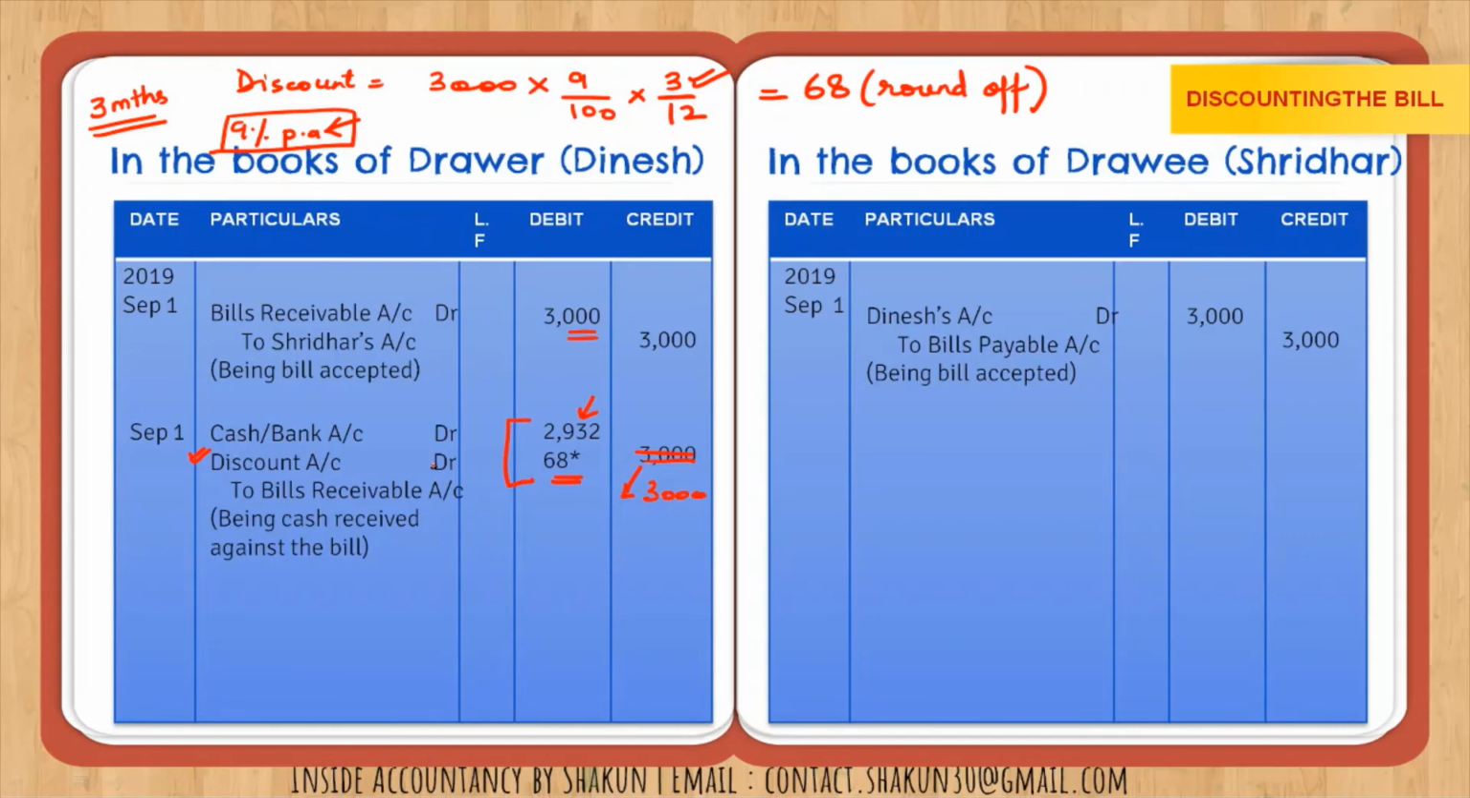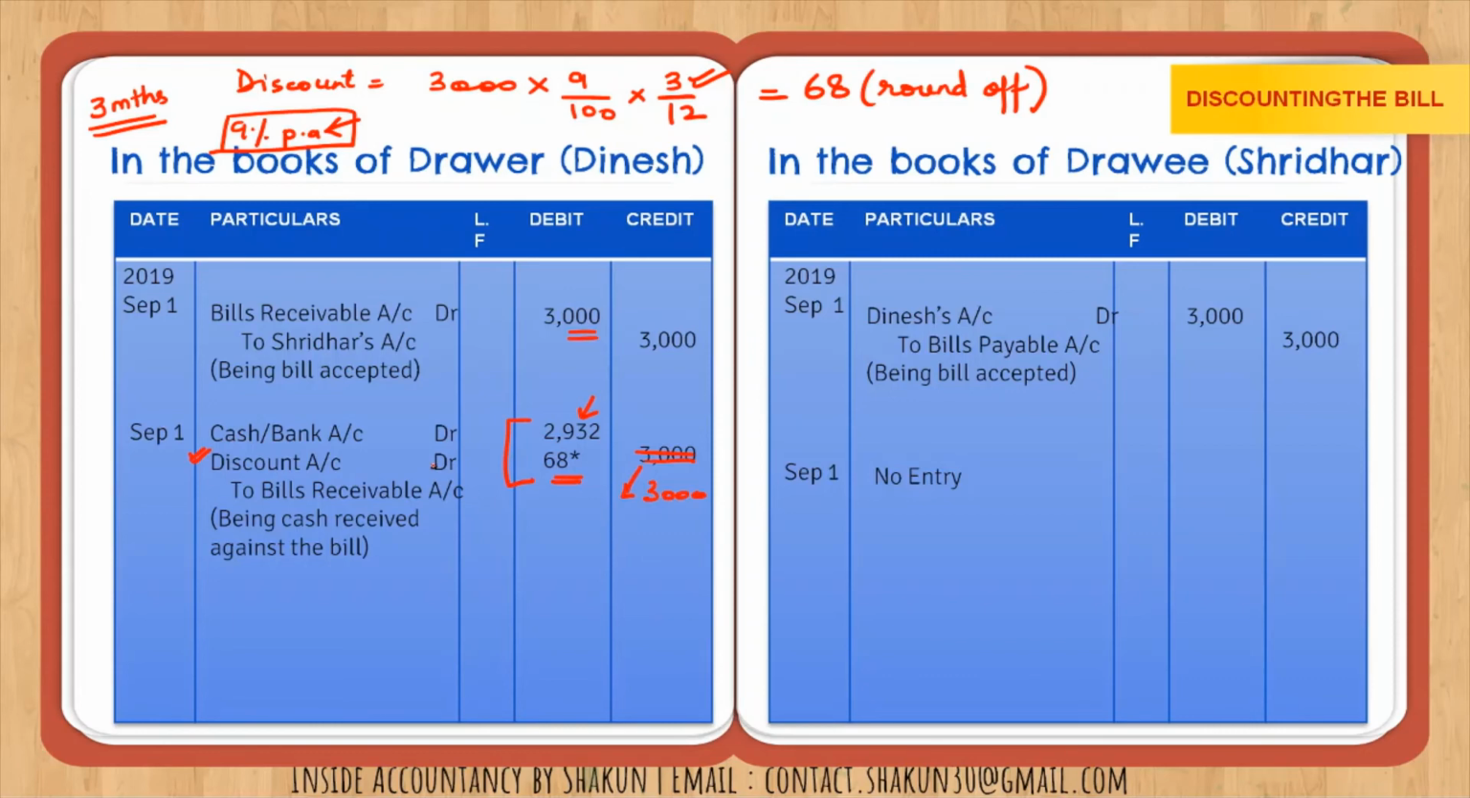Now, I told you that the drawer, Dinesh, whether he retains the bill or discounts it or endorses it or sends it to the bank, the drawee is not concerned about that. So, on September 1 in the books of the drawee, there will not be any entry. How the drawer treats the bill, the drawee is not concerned about that.